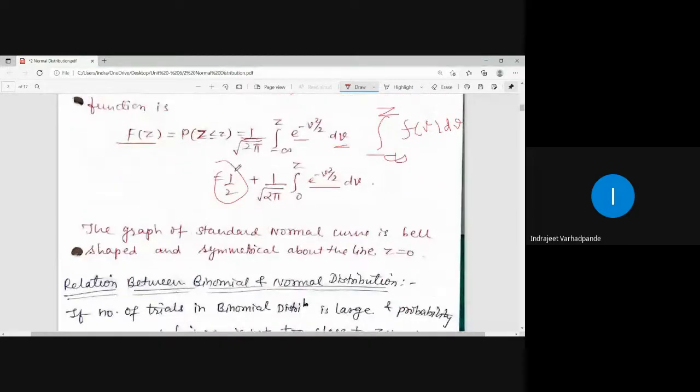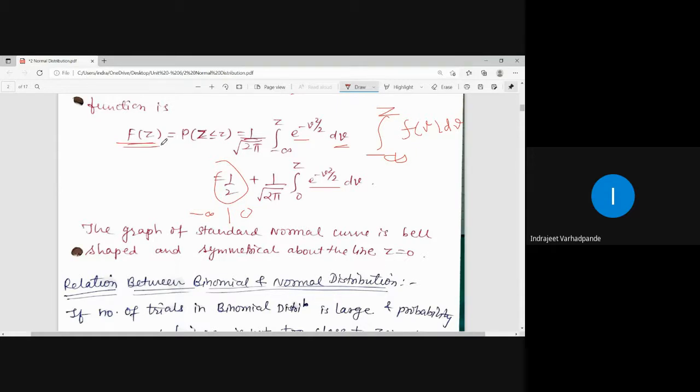Therefore, this distribution function, which is minus infinity to z, is written as minus infinity to 0 plus the integral between 0 and z. What is the probability from minus infinity to 0, which lies exactly on the left of the origin and is exactly the half portion covered by the curve? That is half, equally distributed. Therefore, the probability will be exactly taken as half. So what is it equal to?